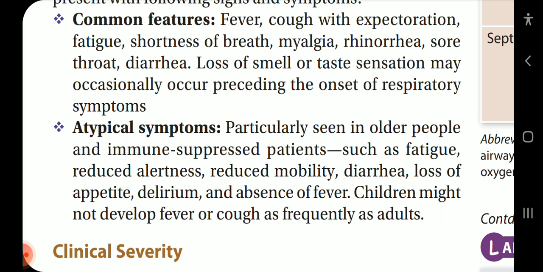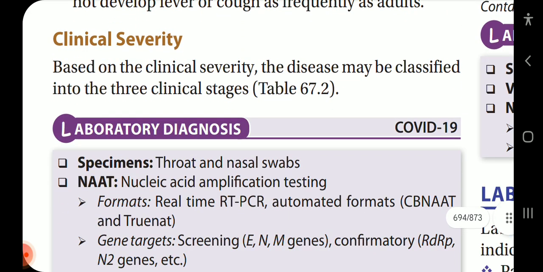Atypical symptoms, particularly seen in older people and immune suppressed patients, such as fatigue, reduced alertness, reduced mobility, diarrhea, loss of appetite, delirium, and absence of fever. Children might not develop fever or cough as frequently as adults. Clinical severity: based on clinical severity, the disease may be classified into 3 clinical stages,